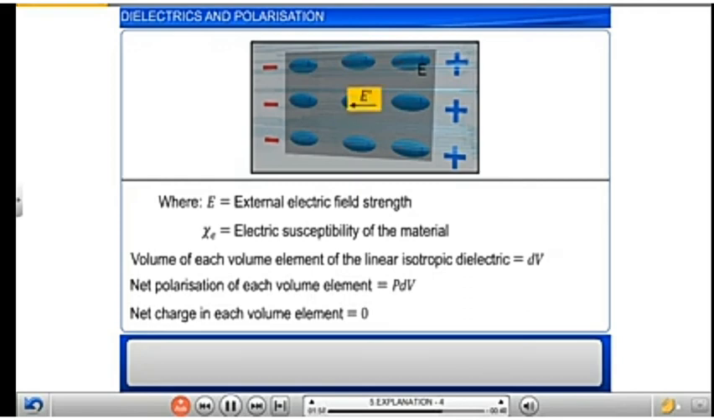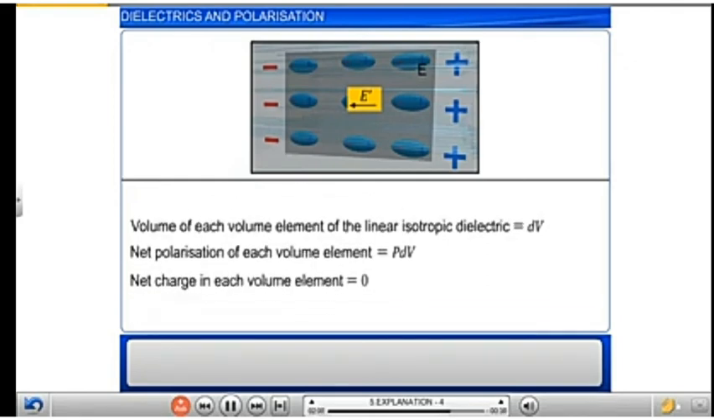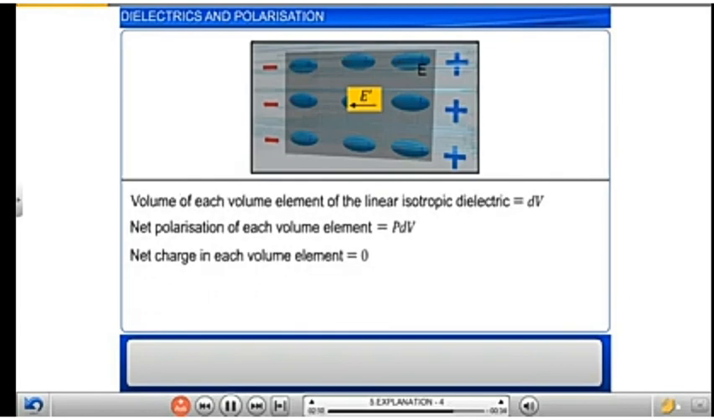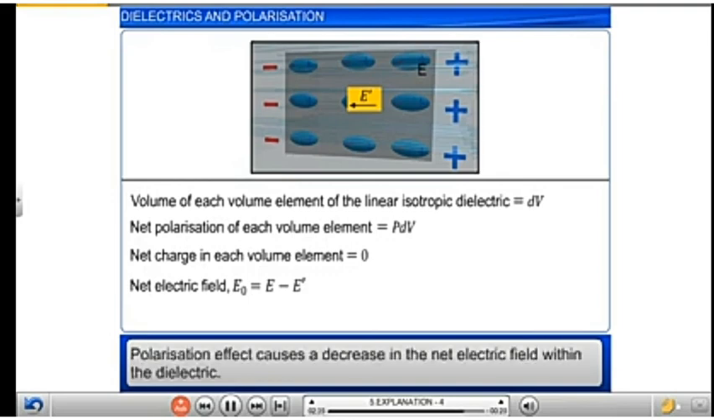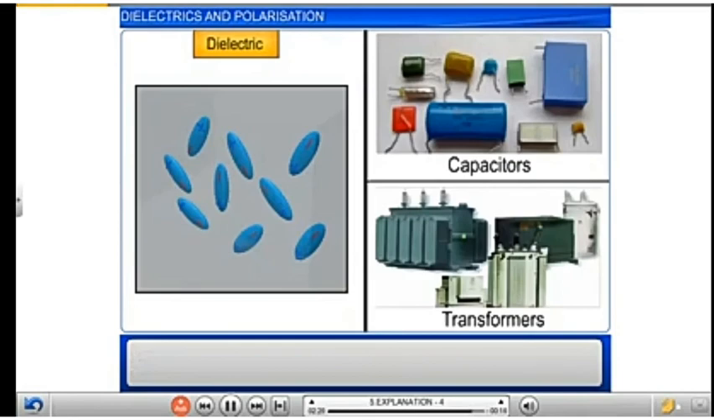This in turn causes a weak electric field of strength E dash to be induced in a direction opposite to that of the uniform electric field of strength E, and therefore the net electric field E not in the dielectric will be equal to E minus E dash. Thus we observe that the polarization effect causes a decrease in the net electric field within the dielectric.